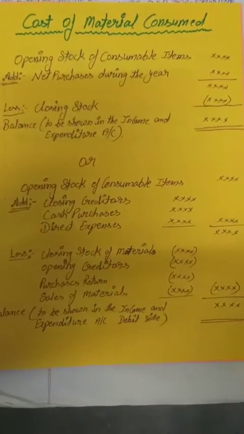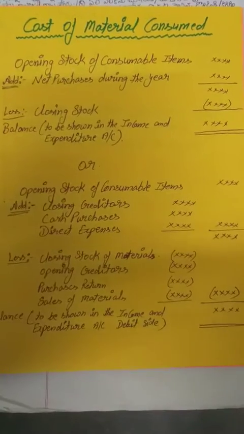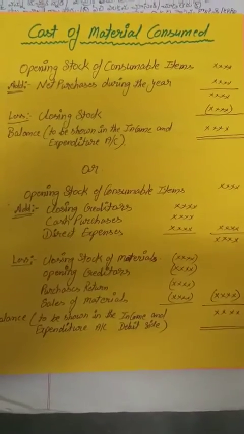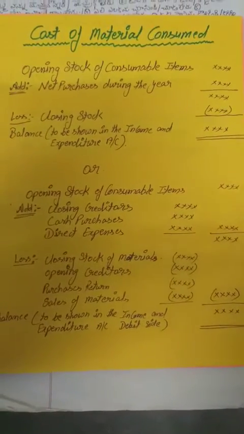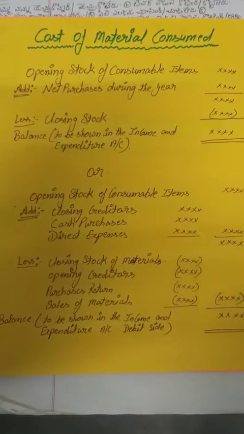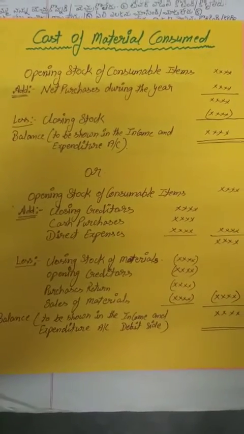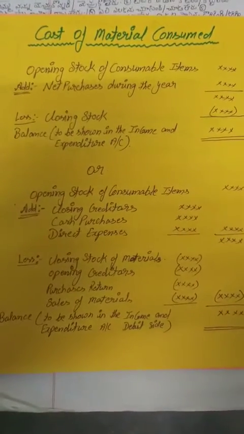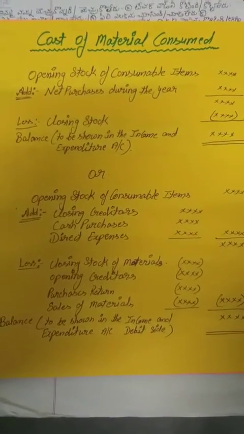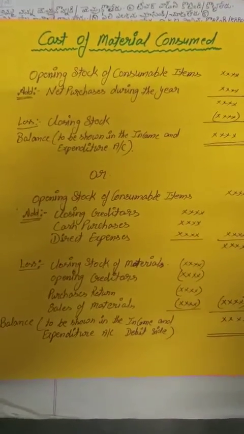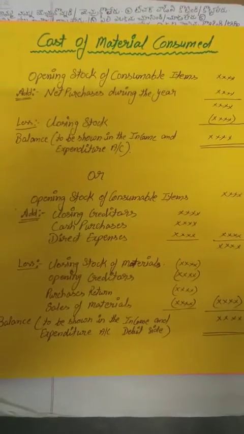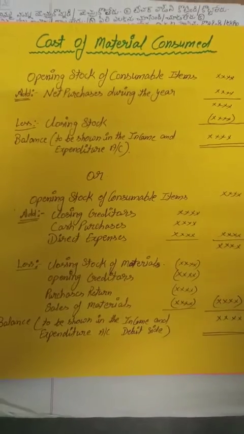First of all, we have to learn what material is for an NPO, a non-profit organization. If there is a sports club, different types of instruments are used in sports, maybe ball, bat, stumps, leg pads, and many more things we use when we play in a ground.